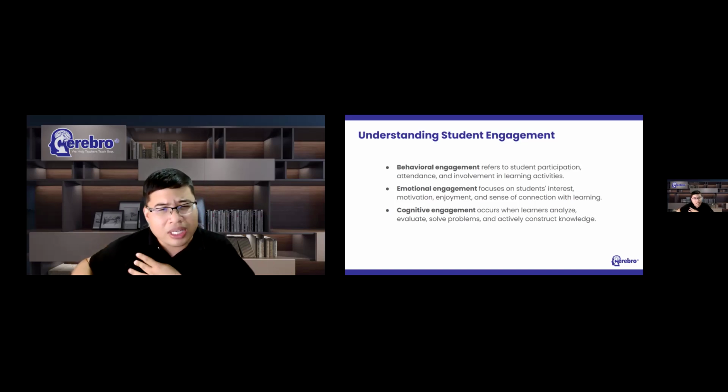And when we think about H5P, what makes it powerful is that it has the potential to support all three dimensions. Students participate, students become interested, students think. That's the real goal. Not technology for technology's sake, but technology that supports meaningful engagement.